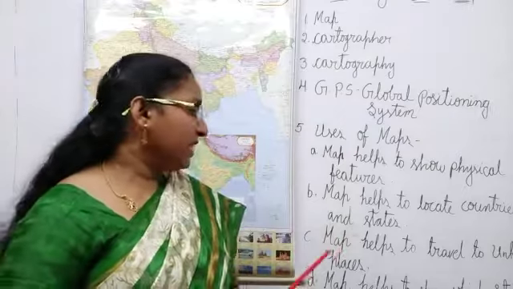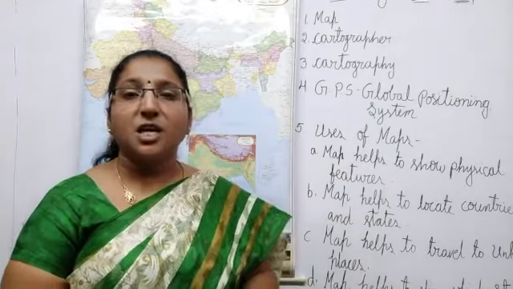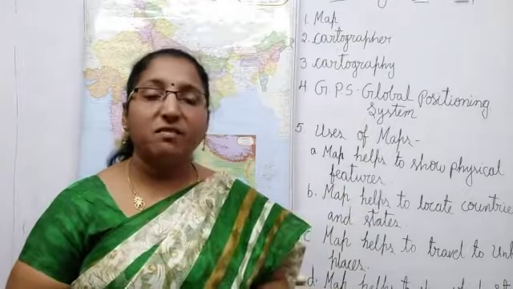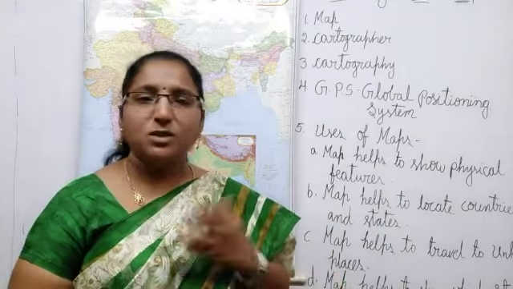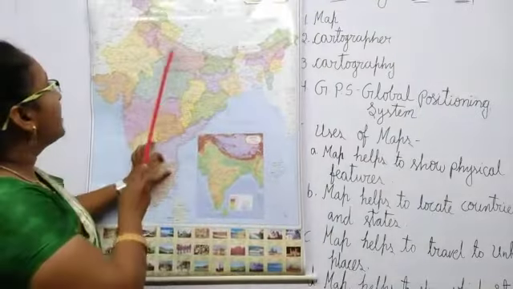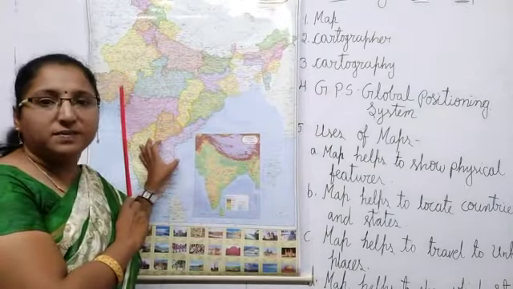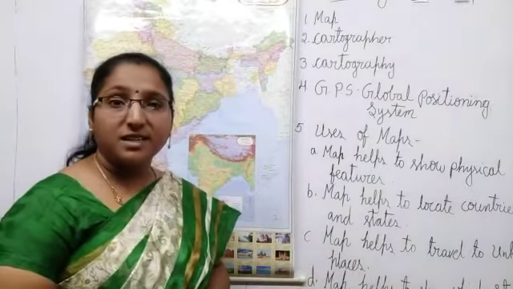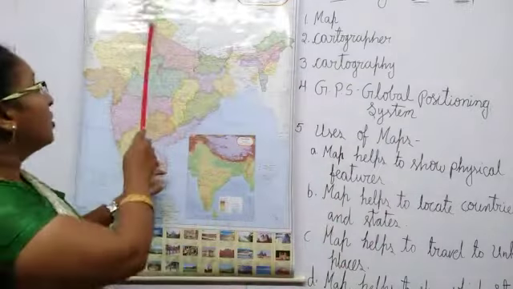Next one, fourth one, map helps to show additional information, children. What is that additional information? If you want to see in India, which states produce maximum wheat, which states produce maximum rice, this full information we will get. So, which states are producing maximum wheat, children? Punjab. See here Punjab, Haryana and Madhya Pradesh. These states produce maximum wheat. We can locate like this. And Rajasthan is special for desert. And Haryana is famous for plains. These all things we can locate on a map.